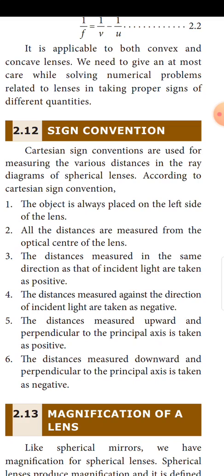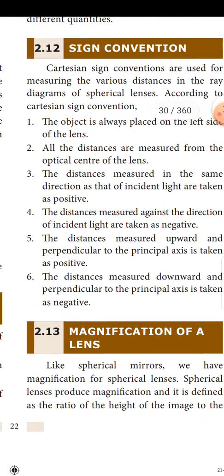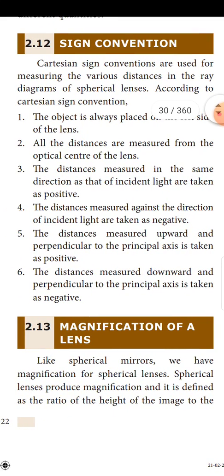Number 5, the distances measured upward and perpendicular to the principal axis are taken as positive. Number 6, the distances measured downward and perpendicular to the principal axis are taken as negative. These are all the Cartesian sign conventions used for measuring various distances in the ray diagram of spherical lenses.